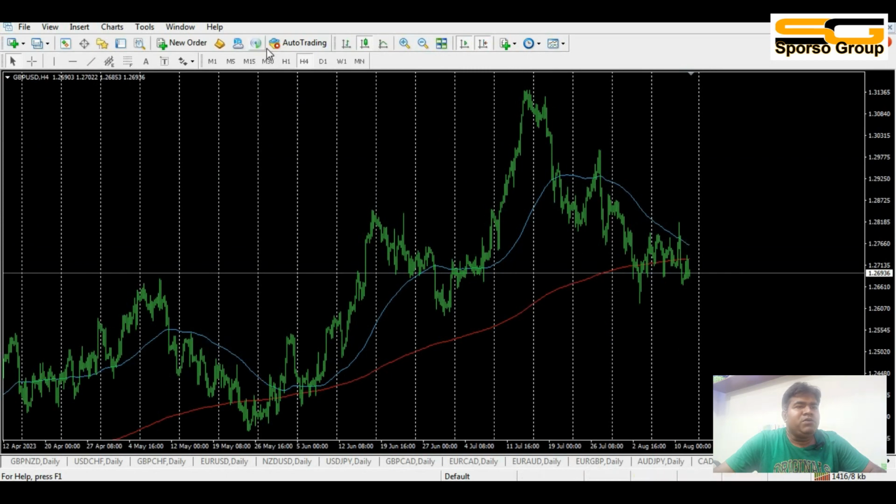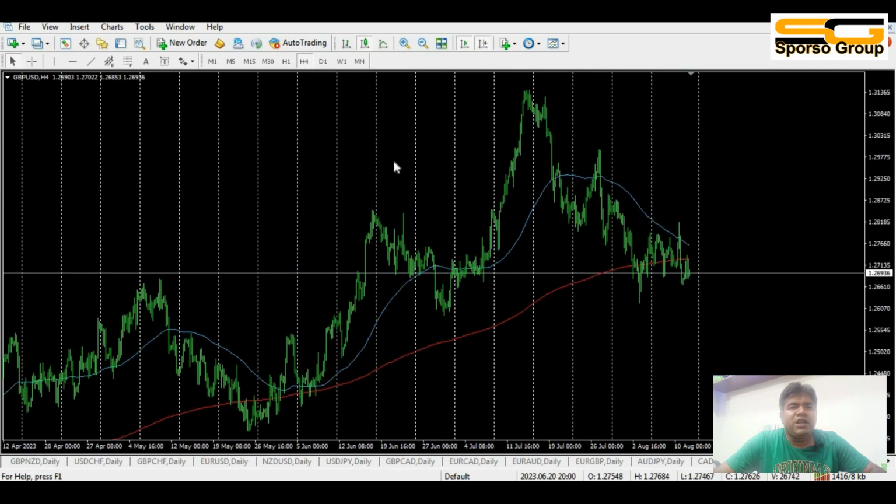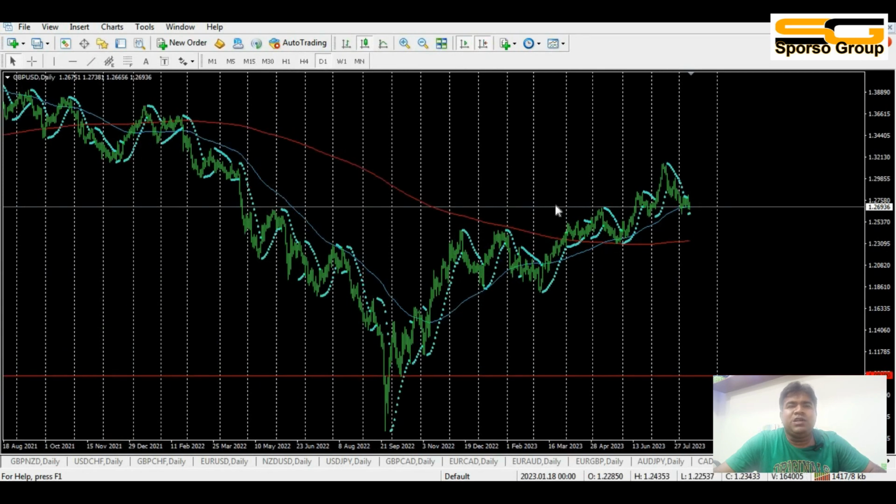And GBP/USD also, the 1 hour chart becomes an uptrend, the 4 hour chart is trying to go up or down. That's the indecision, and the day chart becomes an uptrend. That means we can say it makes an indecision market at this moment for GBP/USD. It is not strong, not weak. The price could go anywhere. That's why you should avoid this pair.